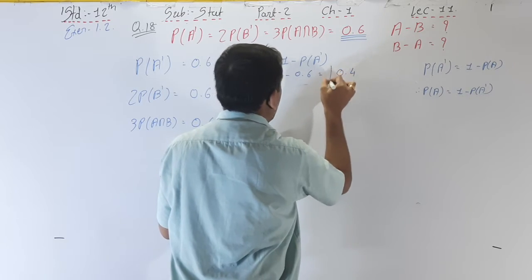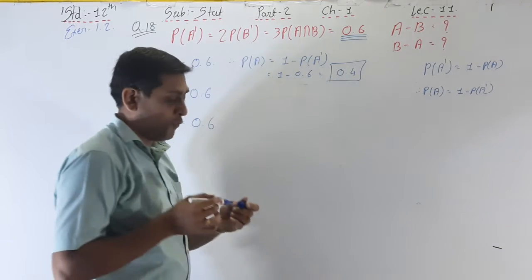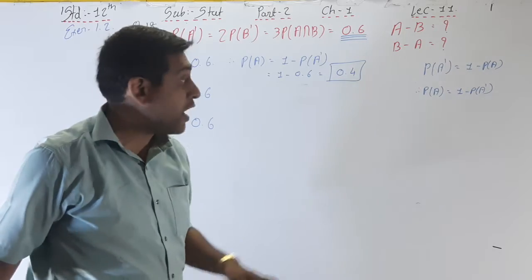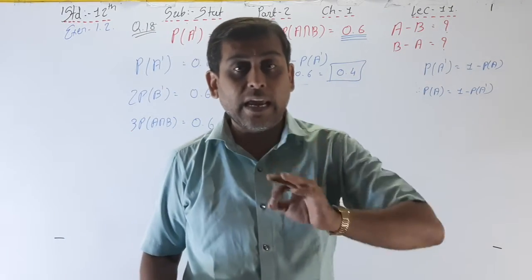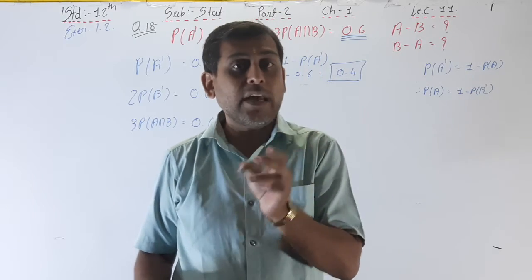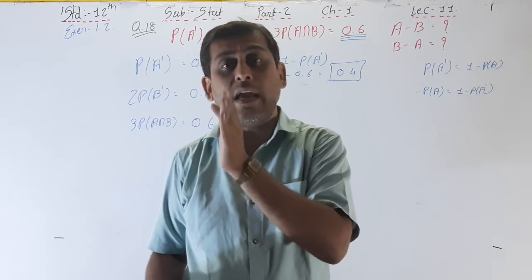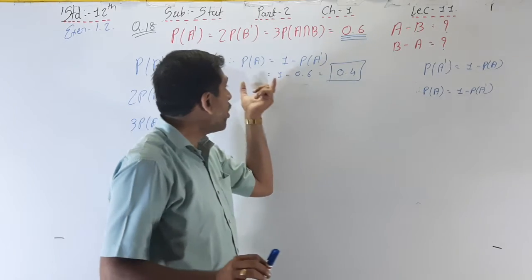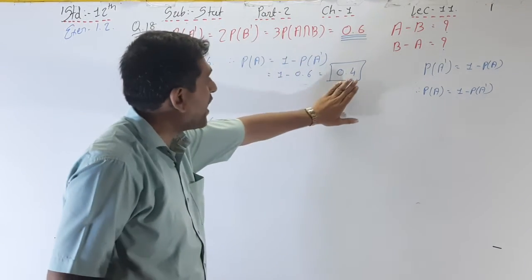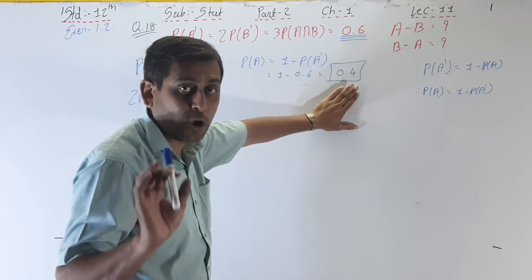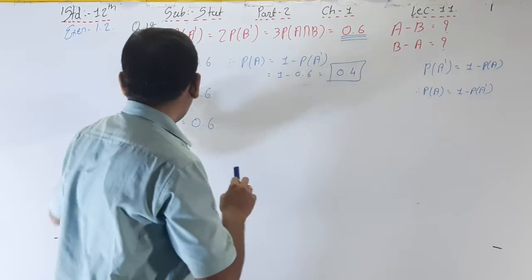What is P of A? It is 0.4. We have to find out A minus B, but for that we want A and A intersection B. For B minus A, we want B and A intersection B. So from first P of A dash, we found P of A, that is 0.4.